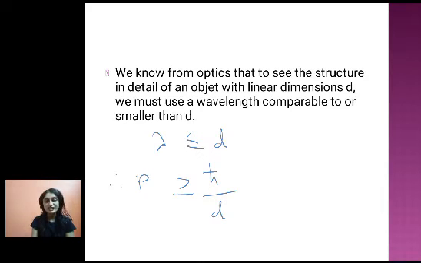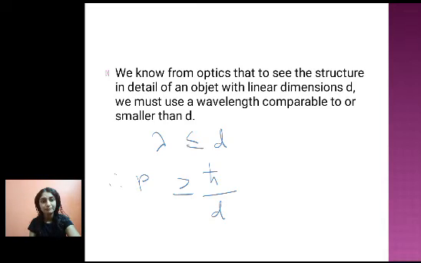Now, when we study optics, we know that to see the structure in detail of an object with linear dimension d, we must use a wavelength comparable to or smaller than d. So here, the wavelength of the light should be comparable with the object which we want to study in detail.